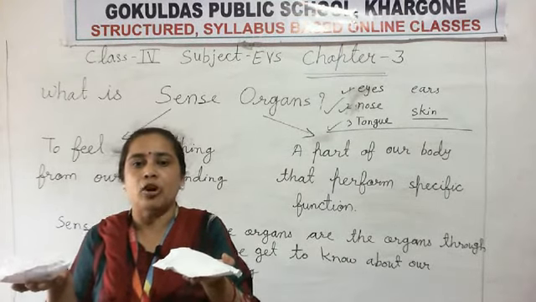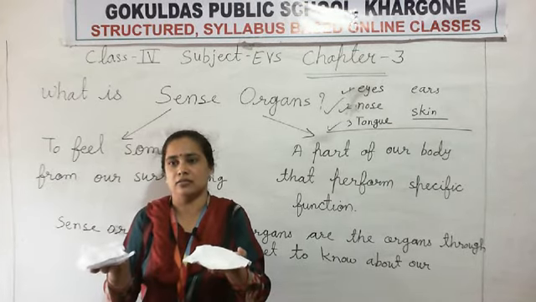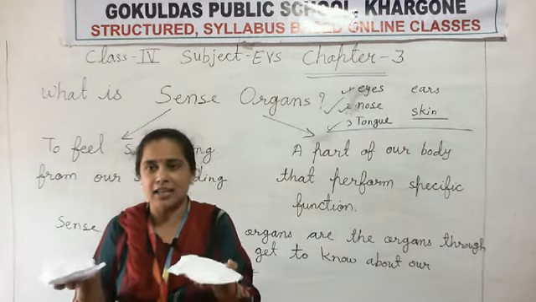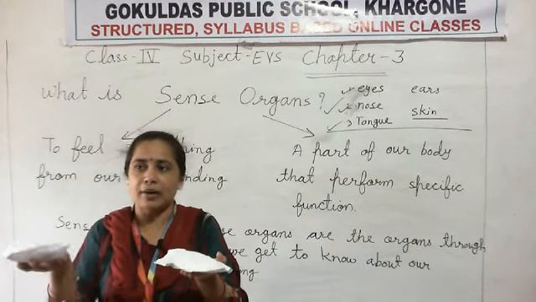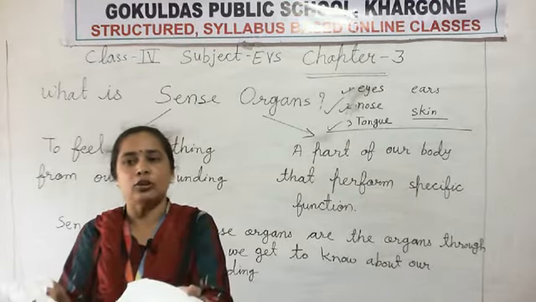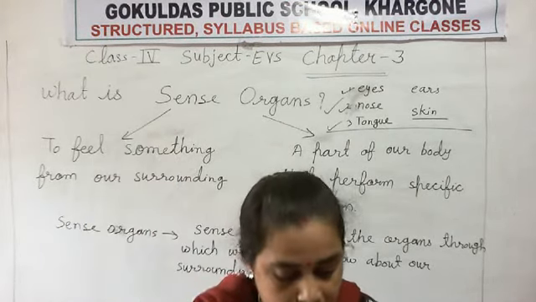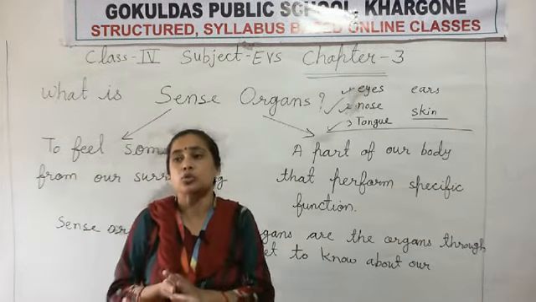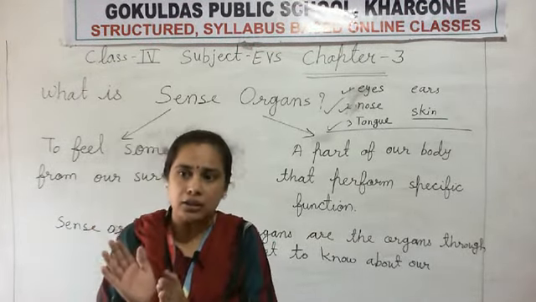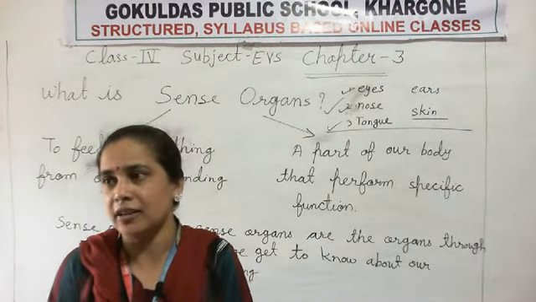Which part of her body does she use to know the taste? Which part? Nose? Eyes? No. Madam closed her eyes, na? How does she know the taste? Through her tongue. It means the tongue helps us to taste the food. Okay? Whatever you eat, your tongue helps you to taste. Okay? Clear?